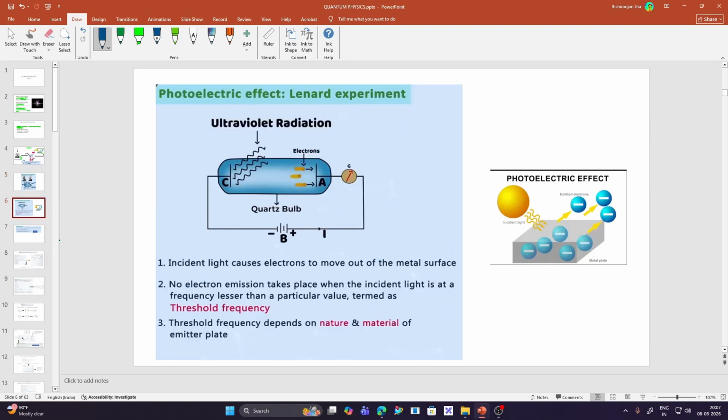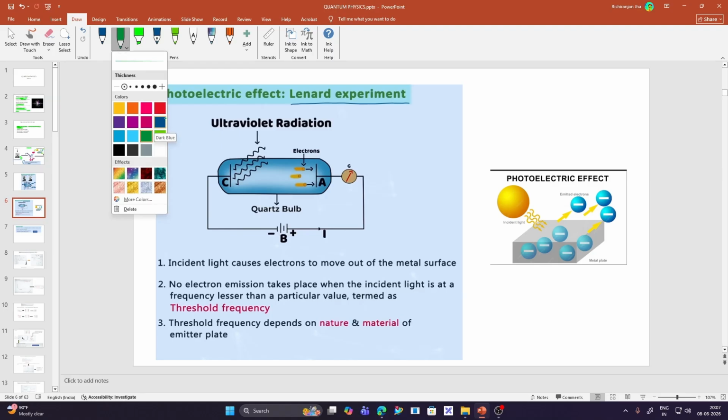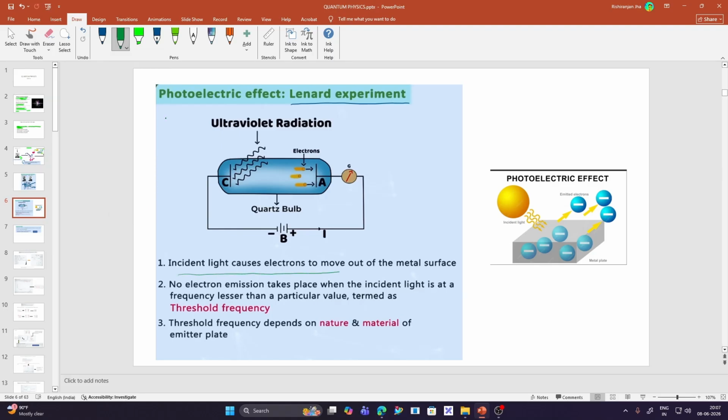Now we have the Lenard experiment. It is the same experiment, but the explanation is given here. We have this emitter plate and this collector plate. You can clearly see that incident light causes electrons to move out of the metal surface, and no electron emission takes place when the incident light has a frequency lower than a particular value. This is termed the threshold frequency. The threshold frequency depends on the nature and material of the emitter plate.